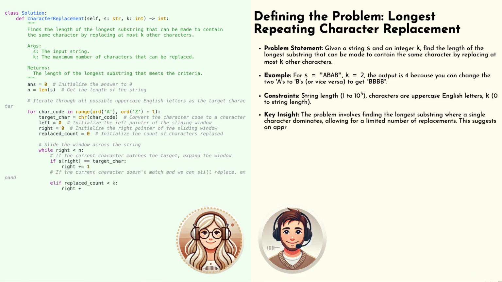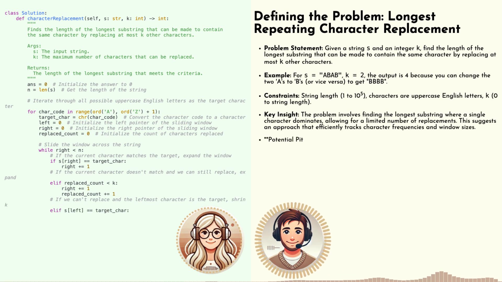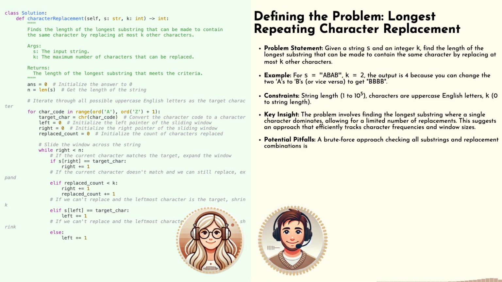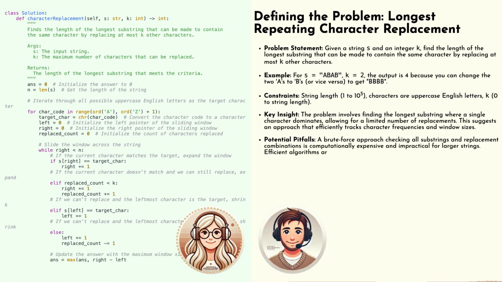Sounds kind of intimidating, but trust me, the concept is pretty intuitive. Imagine you've got a string of letters, just random, like A A B A B B A, something like that. Okay, I'm picturing it. Now, the challenge is we're allowed to swap out some of those letters, right? But there's a limit. Let's say for this example, we can only change one letter. Gotcha. So we're tweaking the string a bit to see what we can make. Exactly. And the goal is to create the longest possible stretch of a single repeating character. So with AABABBA and just one replacement, what's the longest run we can get? Well, if we swap out that lone A in the middle, we could get AABBBBA. So that's four repeating B's. You nailed it. That's exactly right.